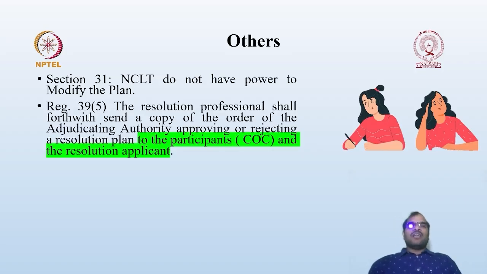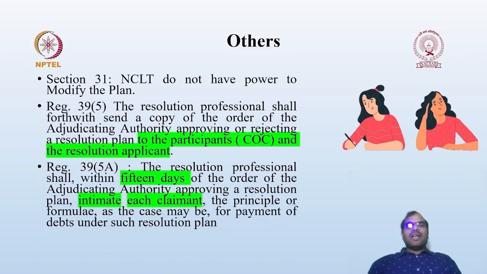Regulation 39(5) provides that the resolution professional shall forthwith send a copy of the order of the adjudicating authority approving or rejecting a resolution plan to the participants and the resolution applicant. So once you receive the approval from the NCLT, it is the responsibility of the resolution professional to send a copy of the order to the COC and other stakeholders. Then regulation 39(5)(a) provides that the resolution professional shall, within 15 days of the approval, intimate each claimant, whoever has submitted claims.